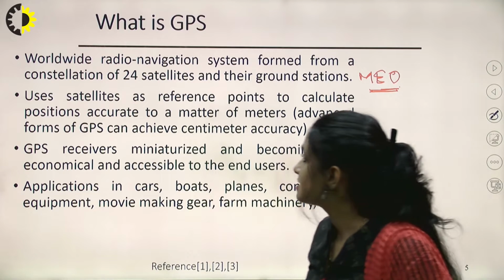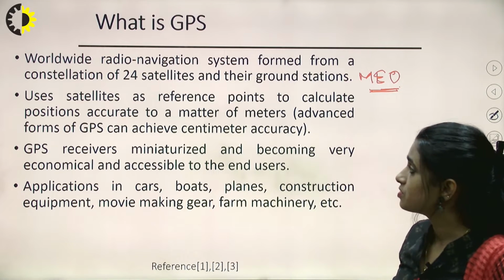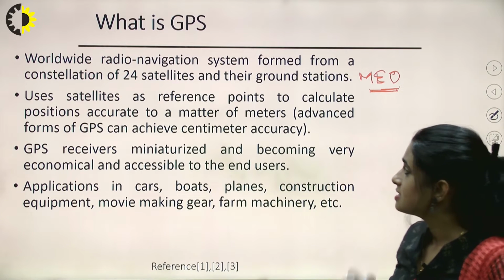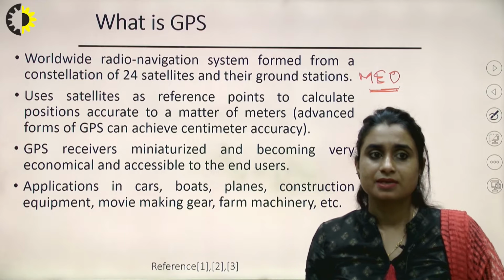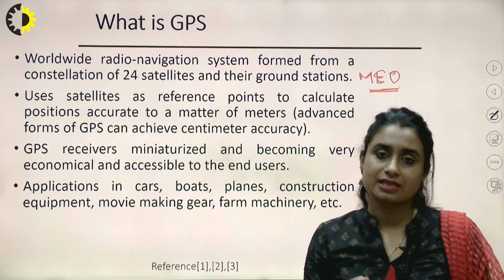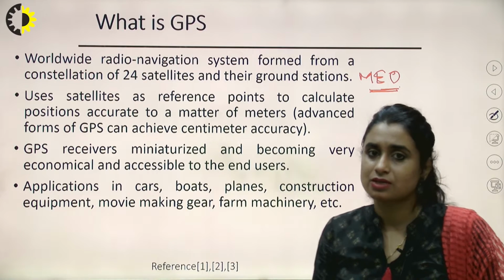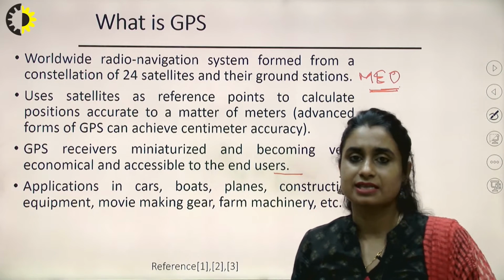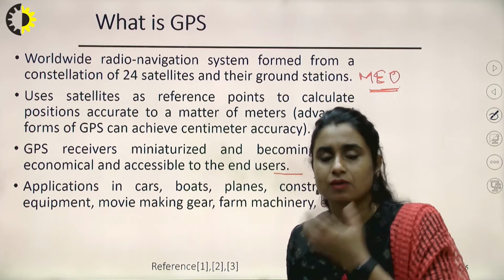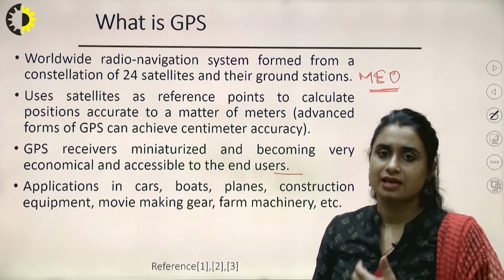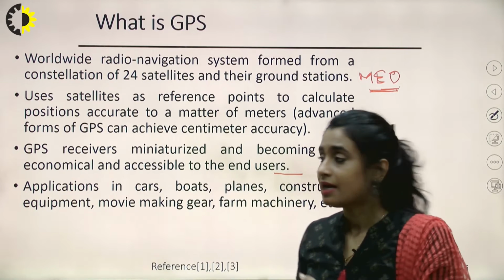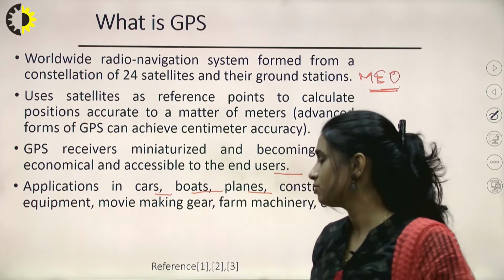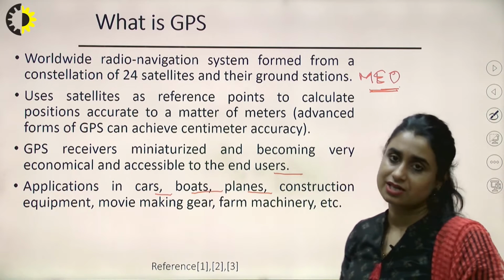So it uses satellites as reference points to calculate positions accurate to a matter of meters, and an advanced form of GPS can achieve centimeter accuracy. GPS receivers are miniaturized, and they are becoming economical and accessible to the end user day by day. The smallest GPS receiver that we own these days could be a smartwatch. This is the smallest GPS device I am holding with me right now, right? It has applications in cars, boats, planes, construction equipment, movie making gear, machinery, etc.